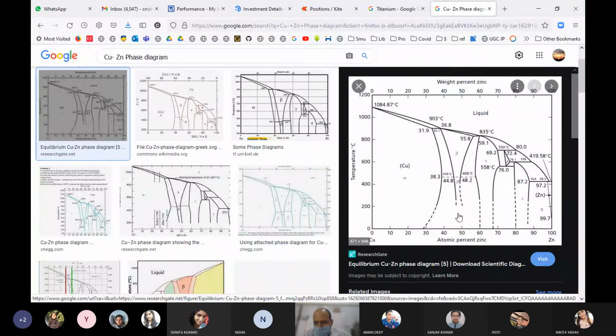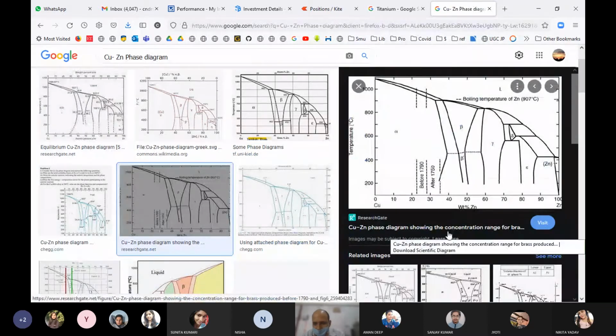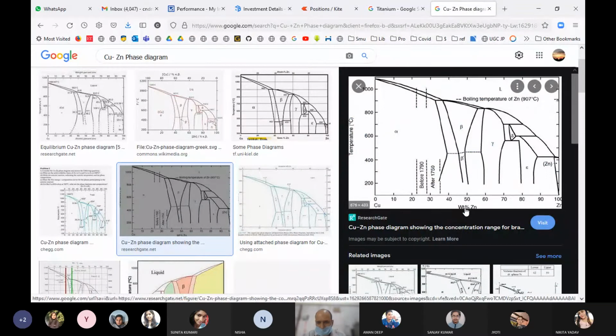We can see this is atomic percent. If we look at weight percent of zinc, this is the beta dash phase, which is stronger and harder.